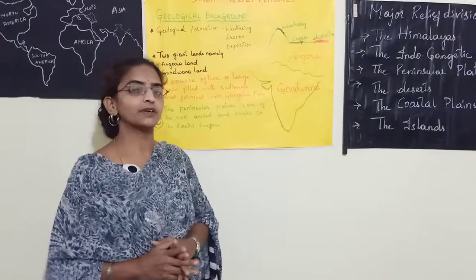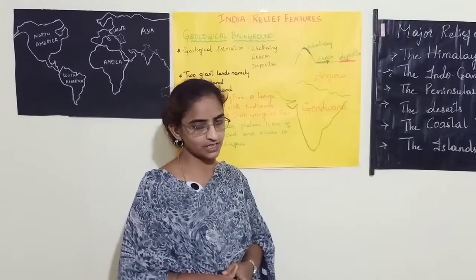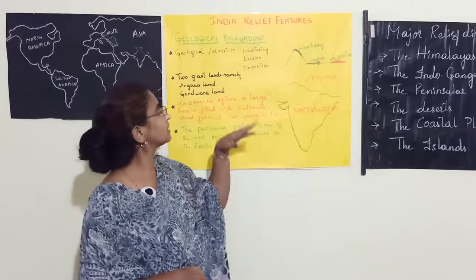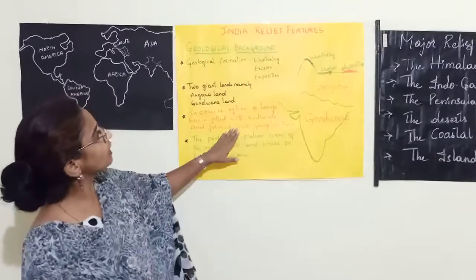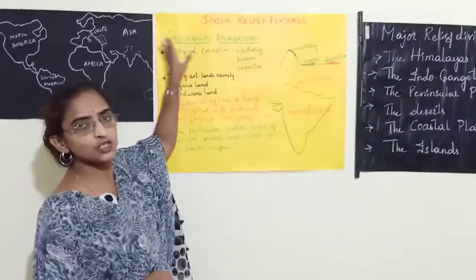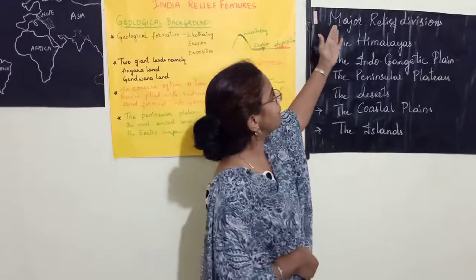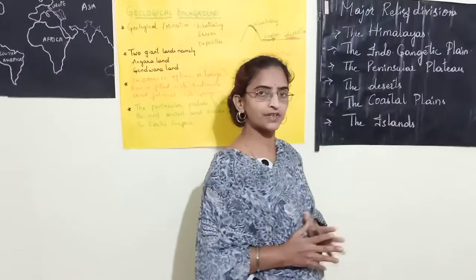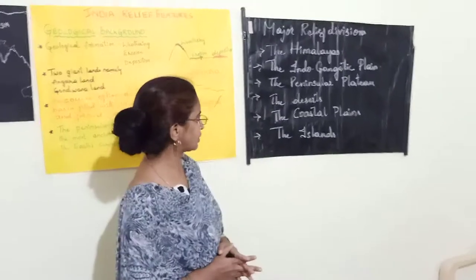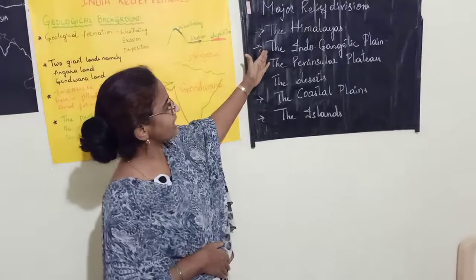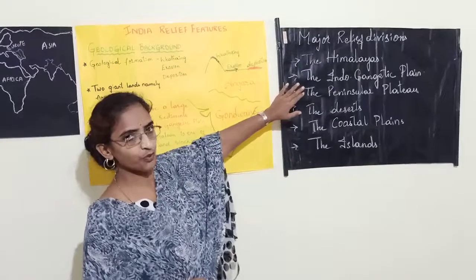So by this we have completed two key concepts. The first one was the location of India, and the second one was the geological formation and its factors. We have learned the background on what basis this geological formation took place on the earth. Now the third key concept is about the major relief divisions. Do you remember, in the previous class I said the major relief divisions are six divisions. The first ones are the Himalayas, Indo-Gangetic Plain and Peninsular Plateau. These are the three topics we have already discussed here, and their formation.